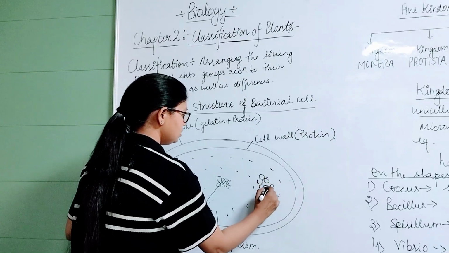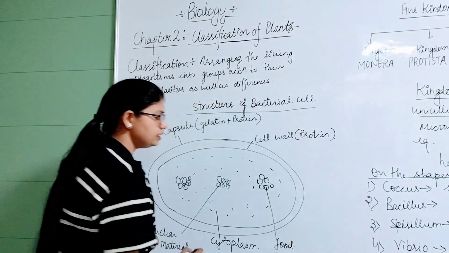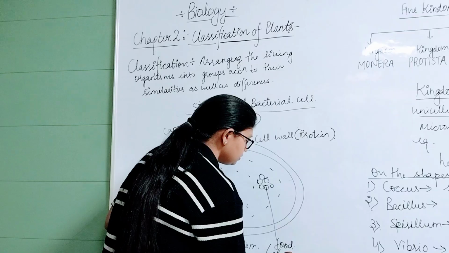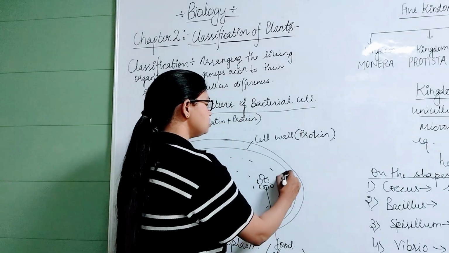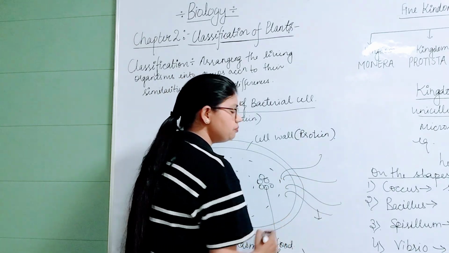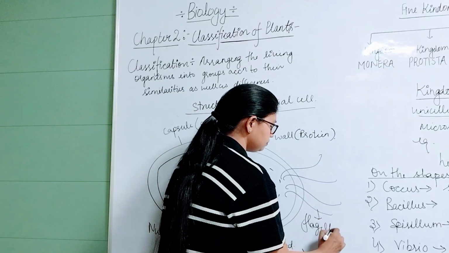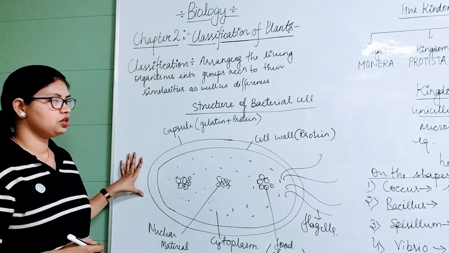This is food material, and food material is generally stored in the form of glycogen. Bacteria also have some flagella which help in movement and locomotion. These are flagella. So this is the structure of a bacterial cell.